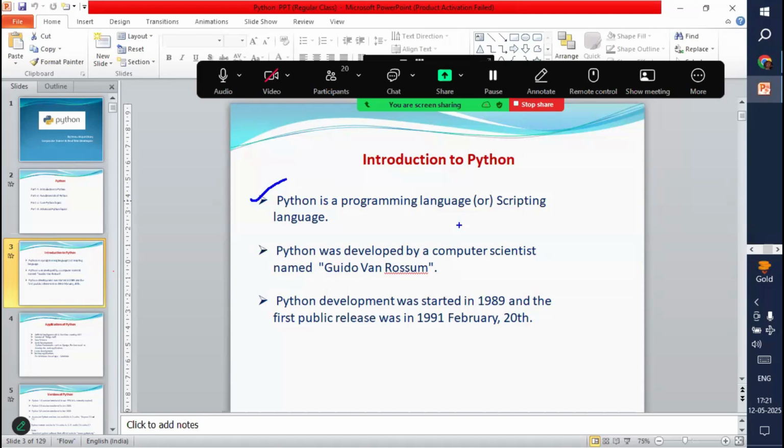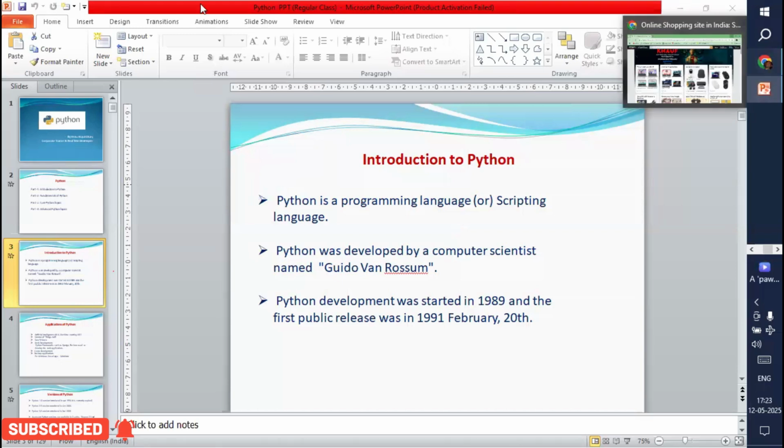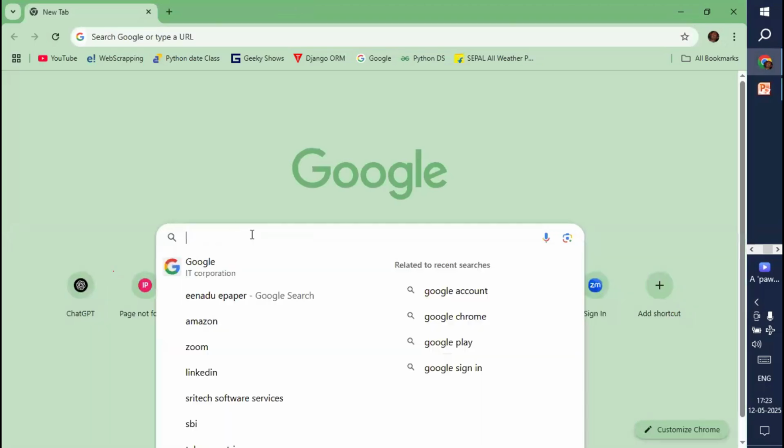So Python is a programming language, or you can say a scripting language. Who developed it? A computer scientist named Guido van Rossum developed the Python programming language. If you want to know about him, you can go to Google and search for Guido van Rossum.